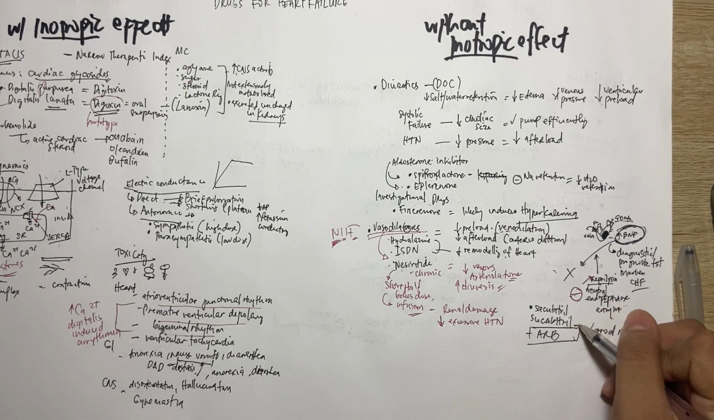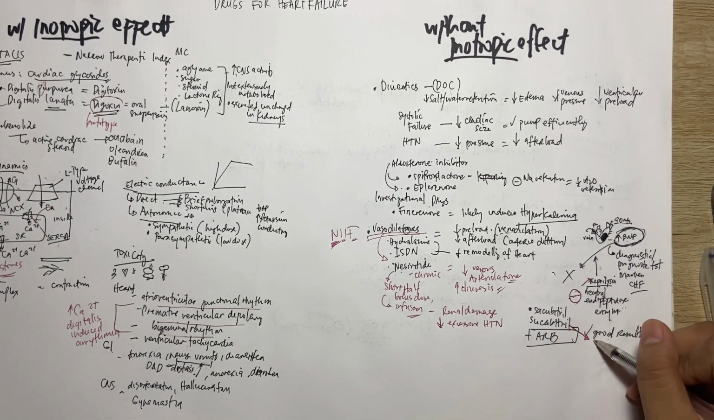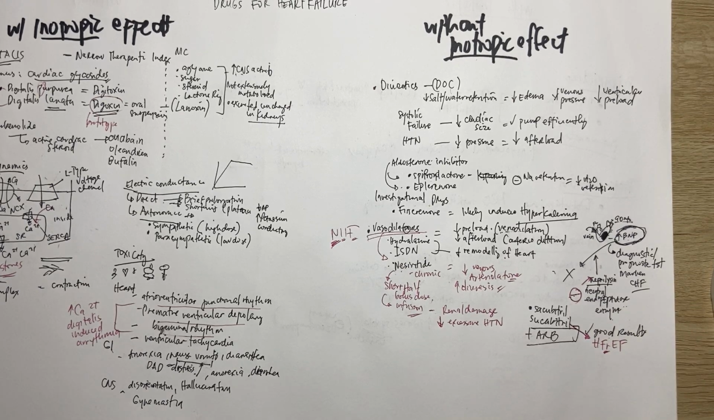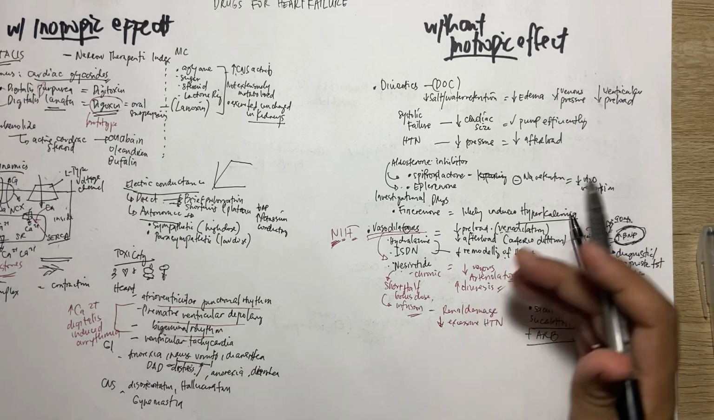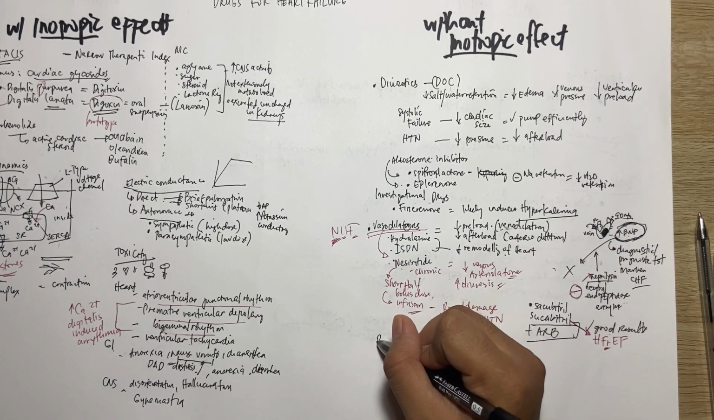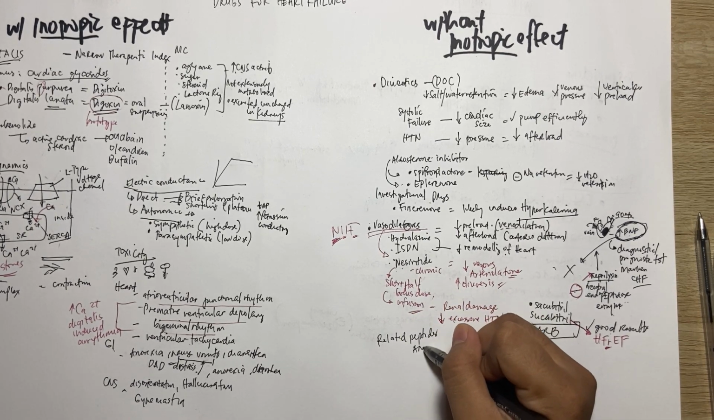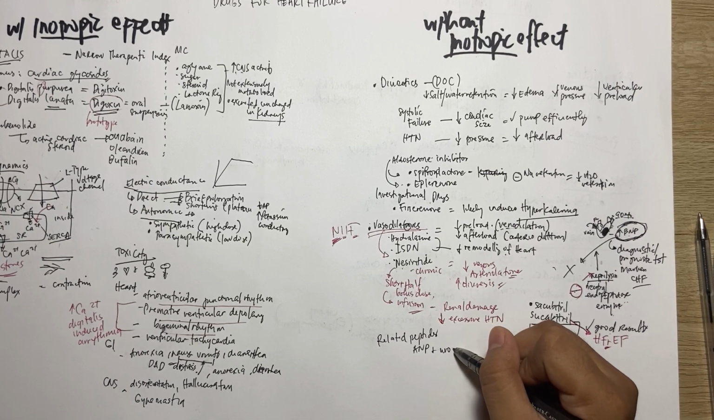This is very good for patients with HFrEF, reduced ejection fraction heart failure. Okay, so that is aside. Another related peptides include ANP. These related peptides cause vasodilation. These are the ANP and urodilatin.